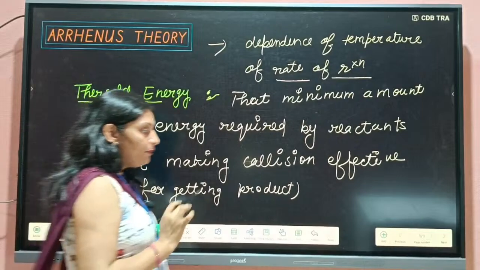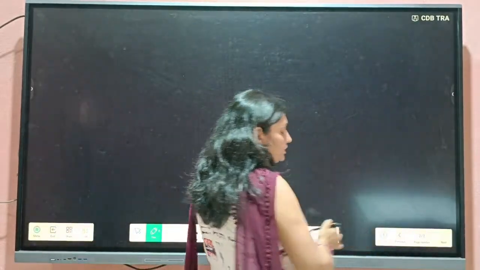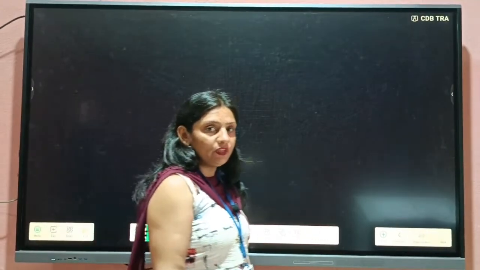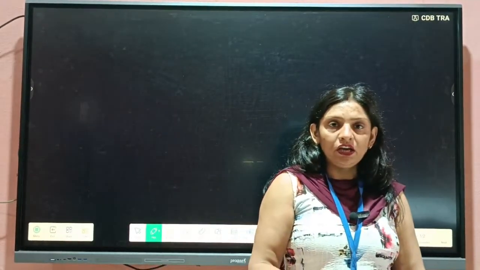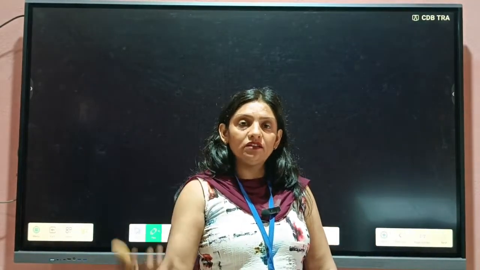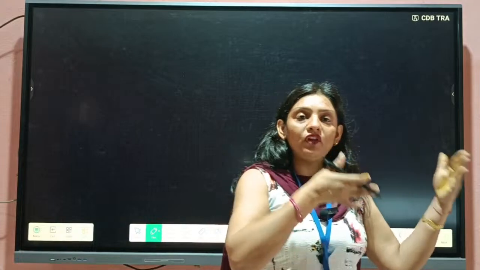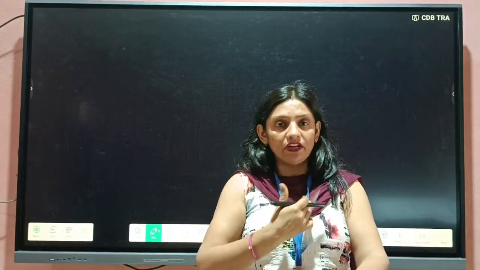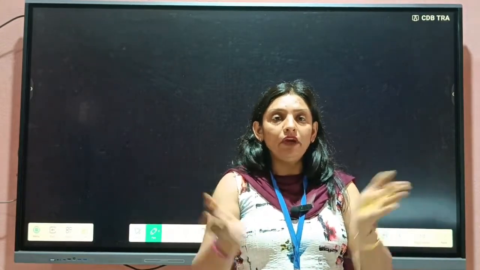But if the reactant does not have sufficient energy, what will it do? It will absorb from somewhere. We need to provide energy in the form of heat, light, or electricity. That means the reactant first absorbs some amount of energy, then it becomes activated.